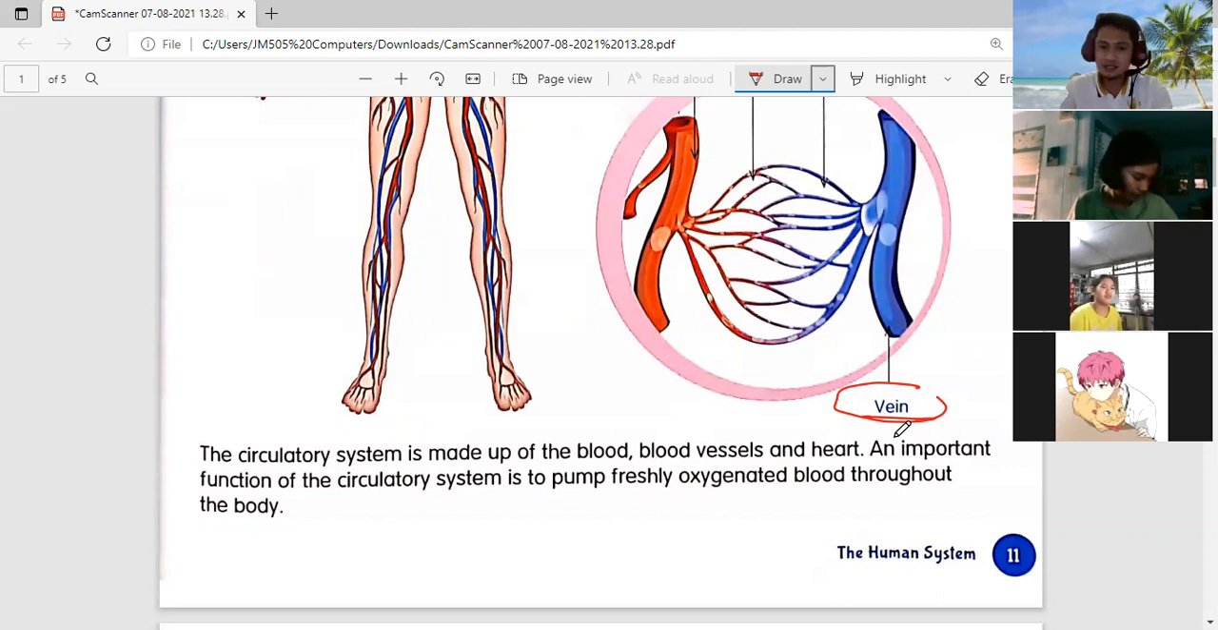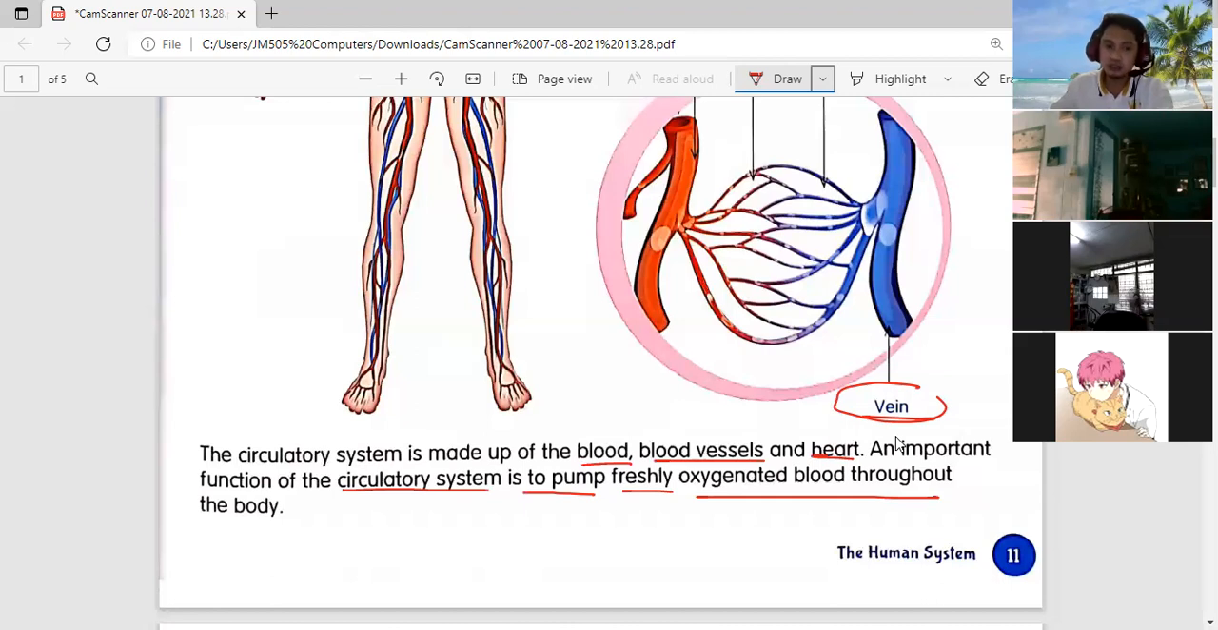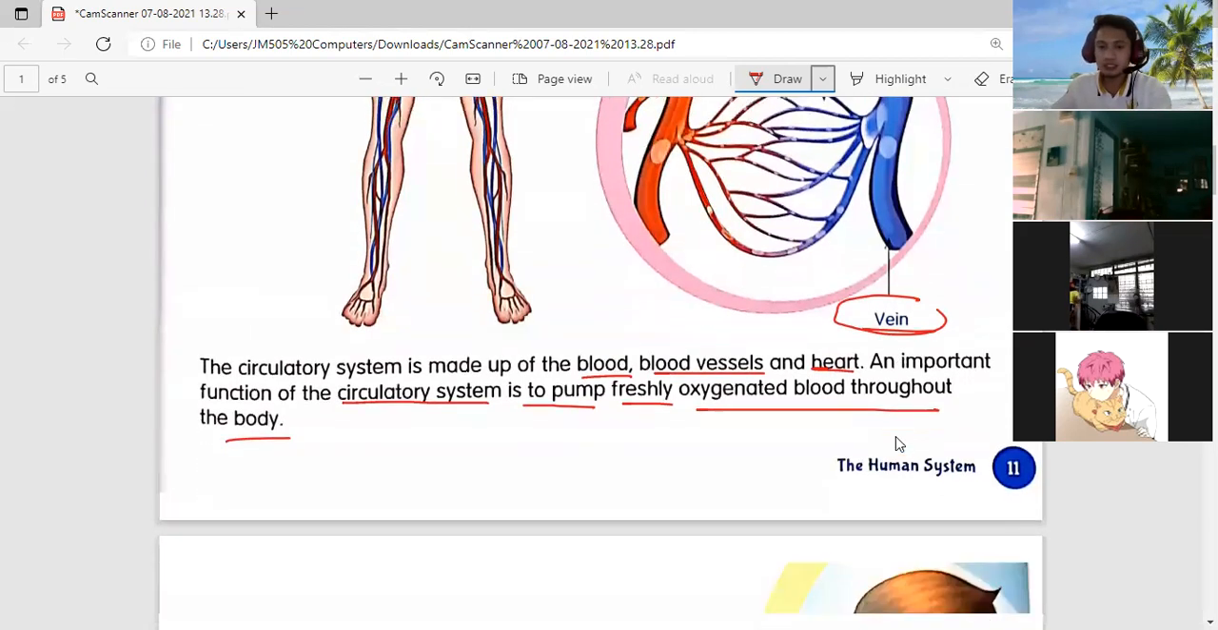Okay, here. The circulatory system is made up of blood, blood vessels, and heart. Three very important parts of this circulatory system. Number one, the blood, number two, the blood vessels, and the heart. An important function of the circulatory system is to pump freshly oxygenated blood throughout the body. Okay? That is the work of the heart.